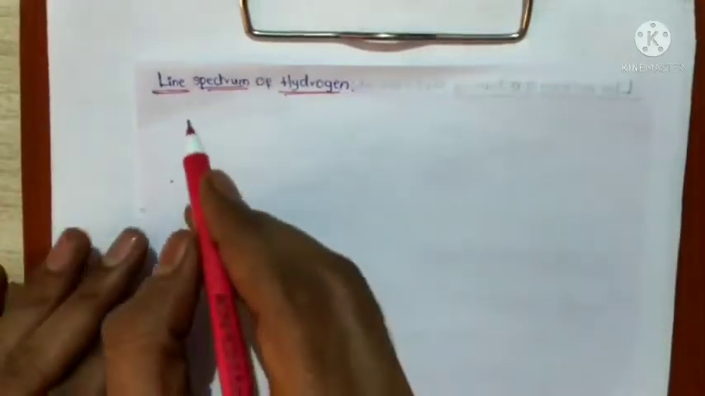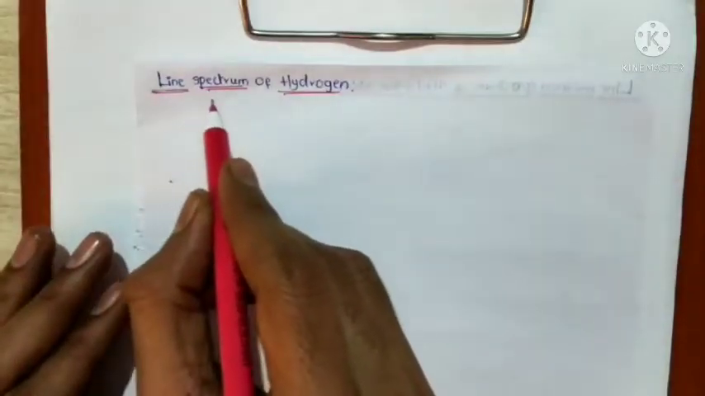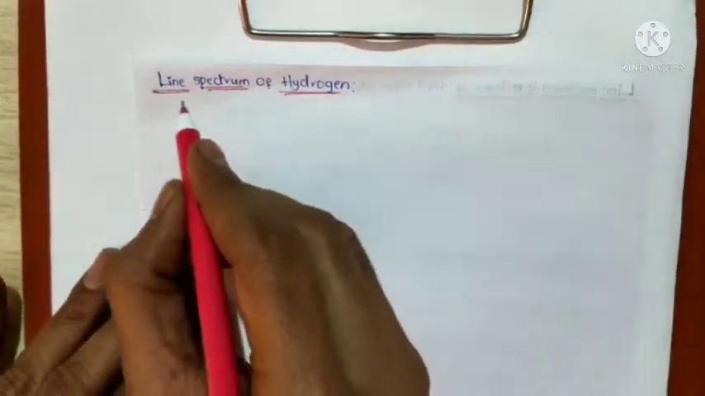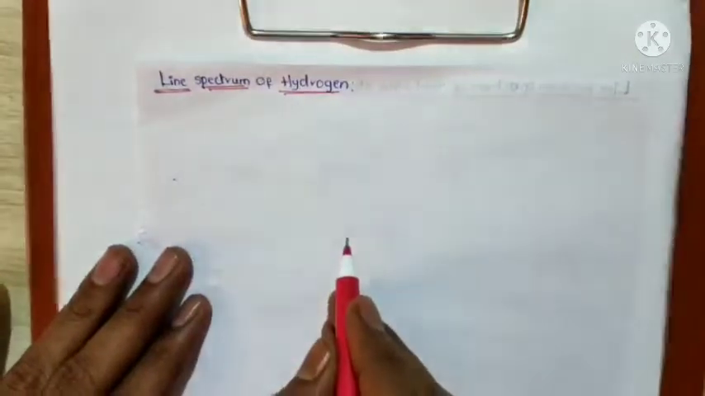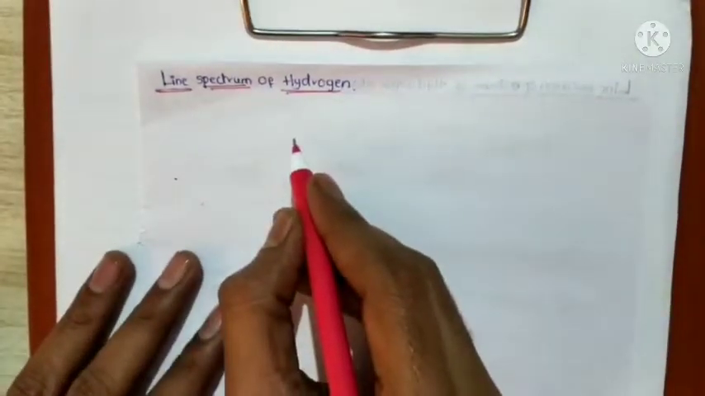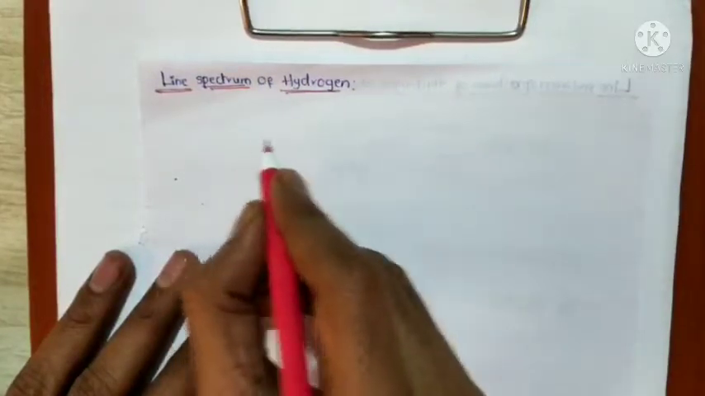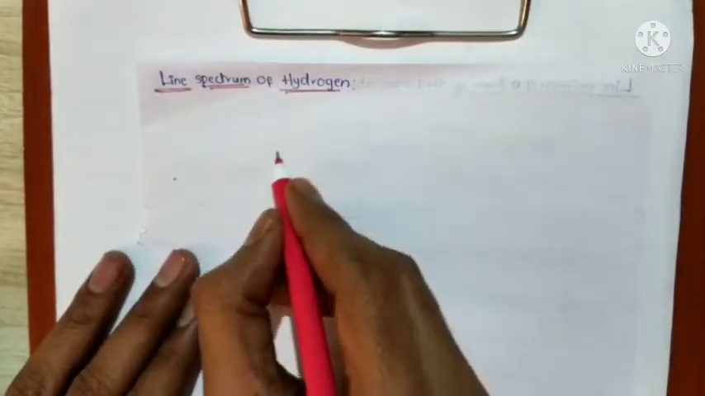In the previous class we learned about atomic spectra, in which absorption spectrum and emission spectrum were discussed. So today we are going to discuss the line spectrum of hydrogen. Before entering into our topic, what is the line spectrum? Yesterday we discussed the emission spectrum.